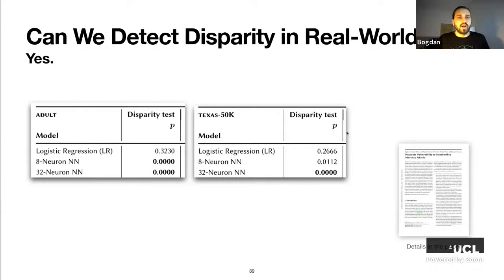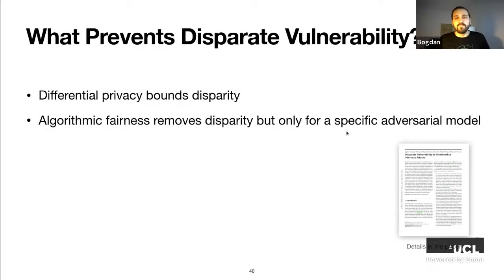Finally, also in the paper, we talk about how we can prevent disparate vulnerability. First, we show that differential privacy does bound disparity, as we would expect. And another mitigation for disparate vulnerability, kind of intuitively, would be also to employ algorithmic fairness, so ensure that the model's behavior is similar across groups. And indeed, it can remove disparity if the fairness property generalizes, but only for a specific adversarial model, and really it's not at all a good protection in the security sense. The details about this are also in the paper.